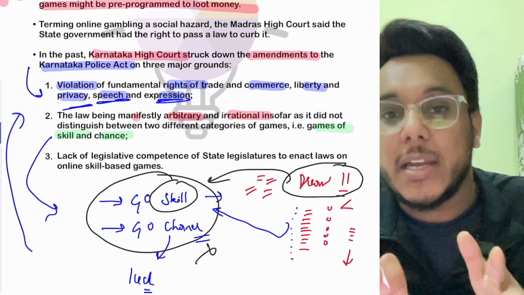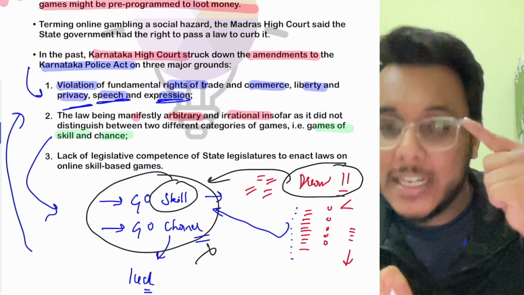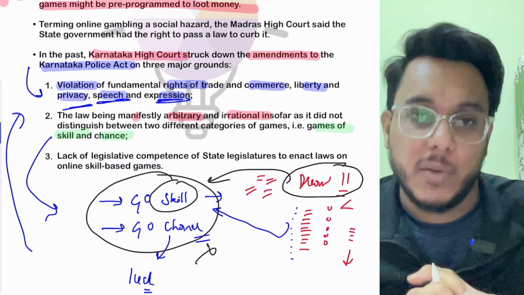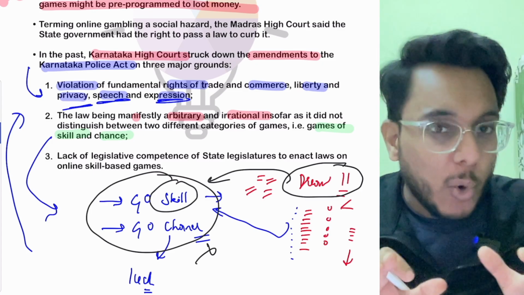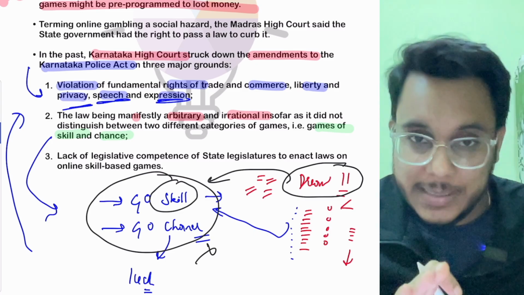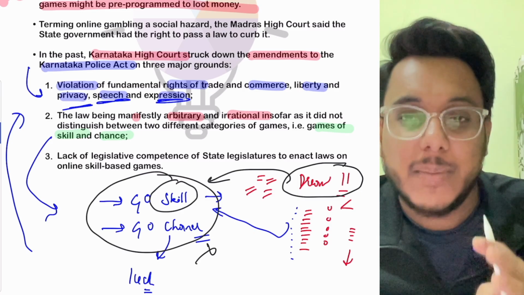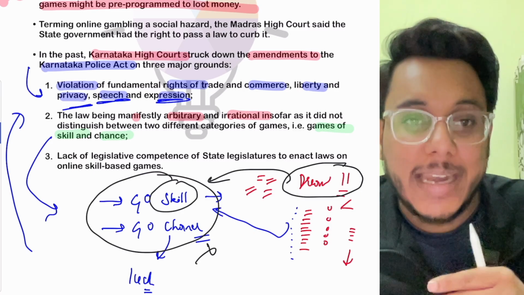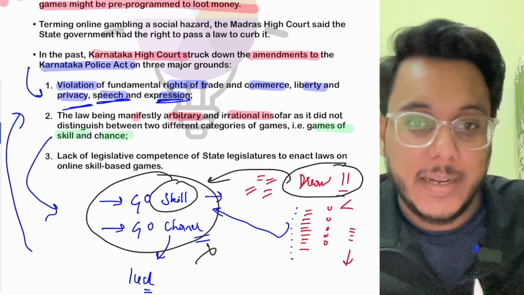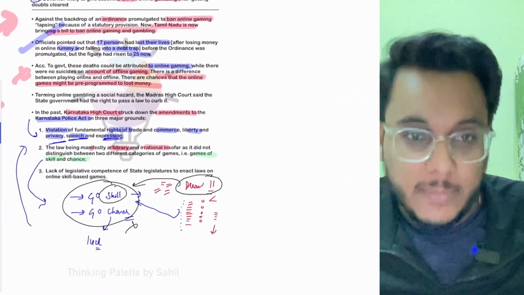So keep it in your mind that as this continues, this issue of games of chance versus games of skill will definitely come up. Understand that we don't have a very clear classification of what exactly is a game of chance and what exactly is a game of skill. They can be seen on the basis of which element is actually more dominant. Now I am just giving you certain judgments, guys. You can write down the names of these judgments.